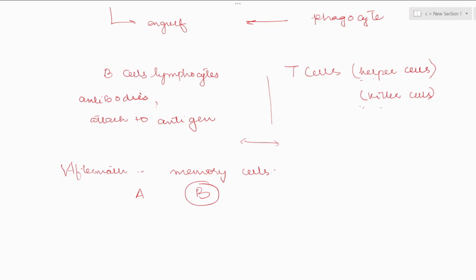Then there are two other types of cells in white blood cells, which are B cells and T cells. These are the B lymphocytes and the T lymphocytes. Why are they B and T? Because they are specific to the area where they are produced. That's why we have named them B and T. The B cells are basically the antibody ones, because these are types of lymphocytes. They produce antibodies.